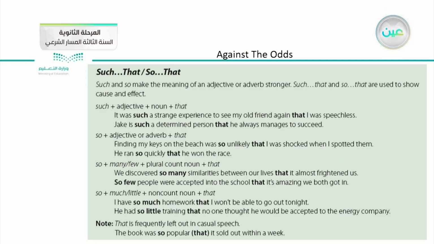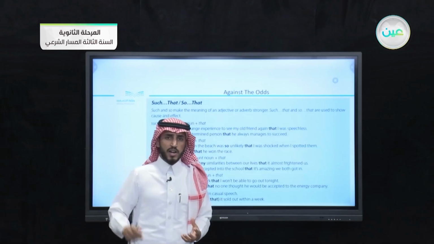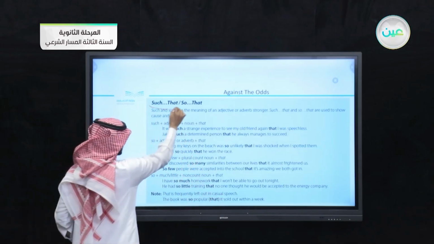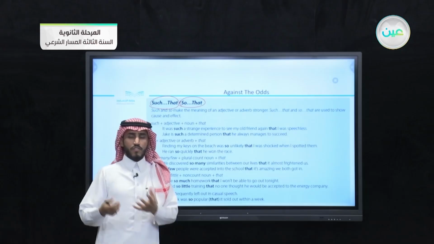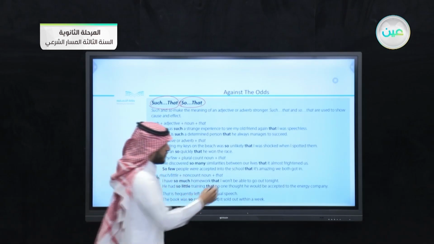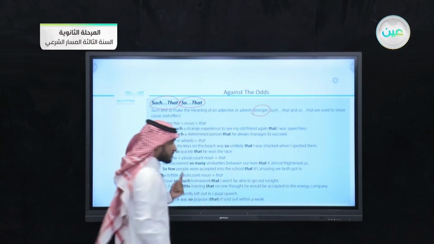Today we are going to have 2 parts. Our lesson is divided into 2 parts. In the first part, we are going to focus on such that and so that. These are 2 ways of expressing the meaning of an adverb or an adjective. What are the rules of so that or such that? They are used to make the meaning of the adjective or the adverb stronger. This is the first rule.